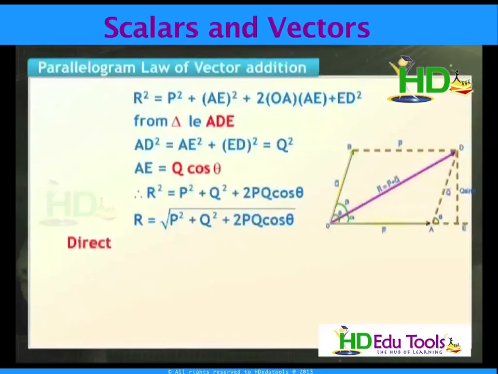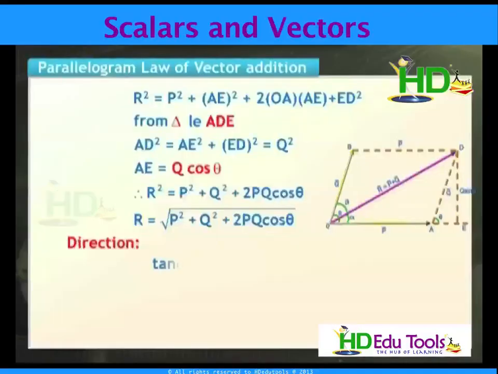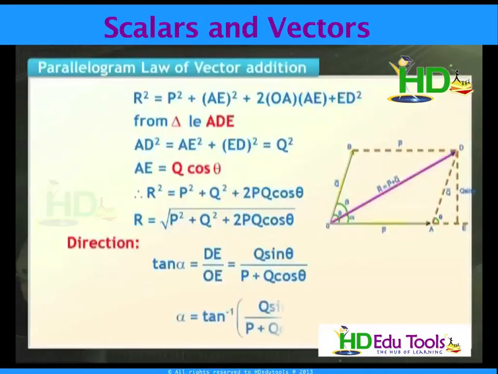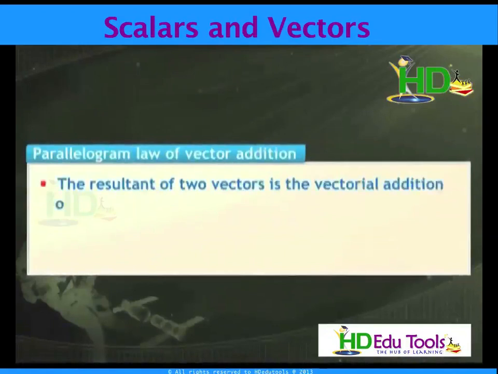If I require the direction, alpha is the angle which denotes the direction. You can write the value of alpha from triangle ODE: tan alpha equivalent to DE by OE, that is opposite side by adjacent side. Now this is equivalent to Q sin theta by P plus Q cos theta. Therefore, alpha equivalent to tan inverse of Q sin theta by P plus Q cos theta, our required direction of the resultant of P and Q.